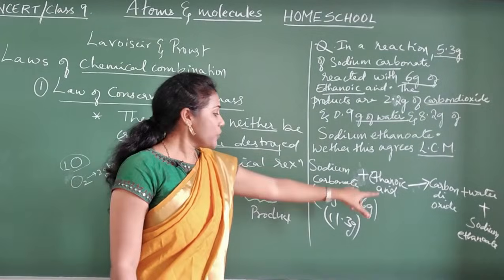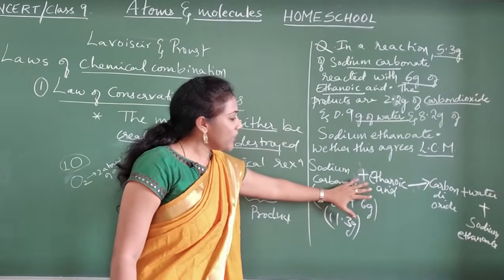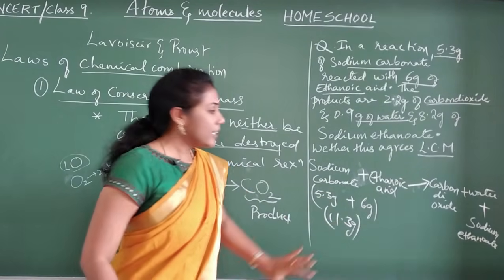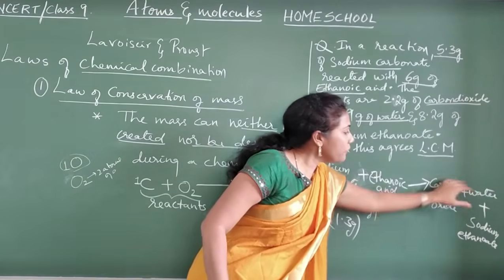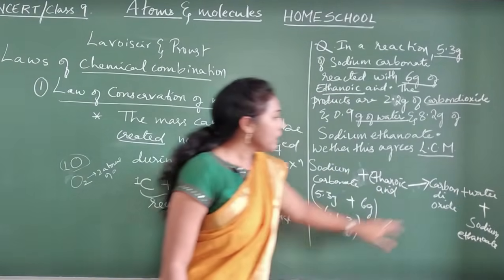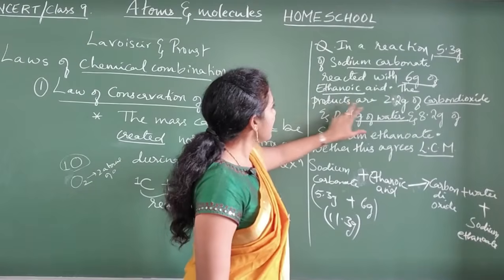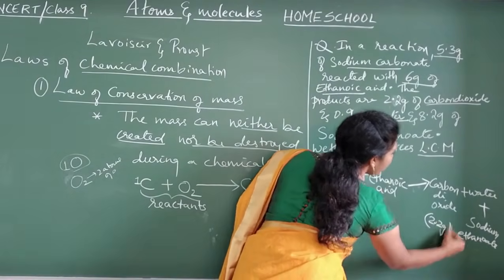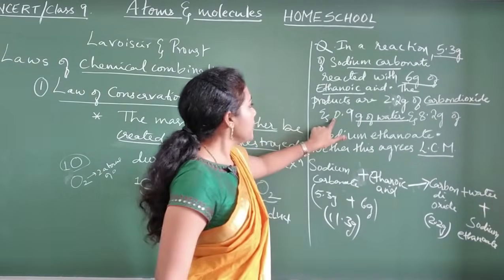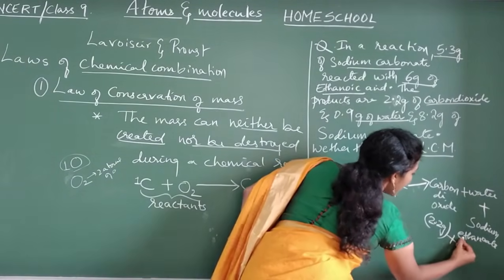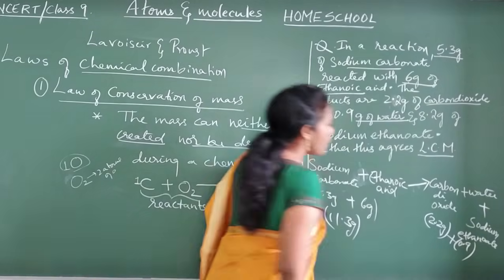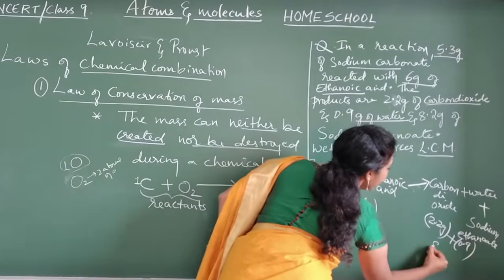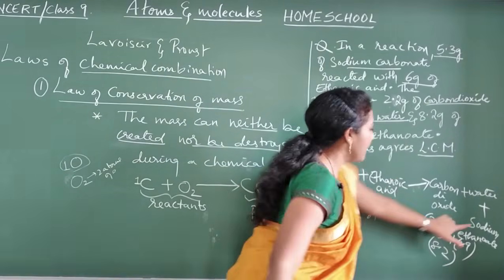Now we checked that the reactants you took all together are 11.3. Now let us see how much of the products have been formed. The products are 2.2 grams of carbon dioxide plus 0.9 grams of water plus 8.2 grams of sodium ethanoate.